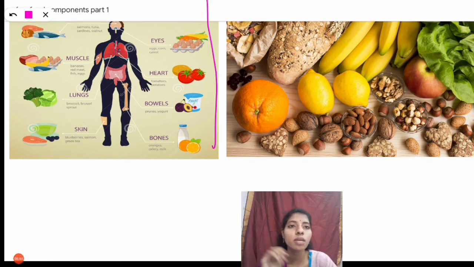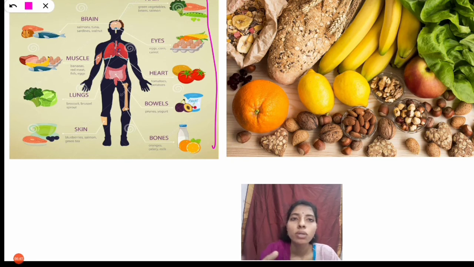Here some examples are given: the brain, muscles, lungs, skin, bones, bowels, heart, eyes and hair. To each part of the body, different kinds of food are essential. You can observe in this picture.